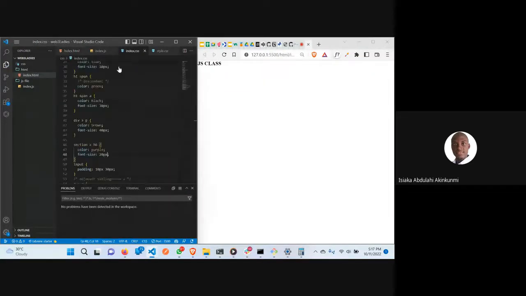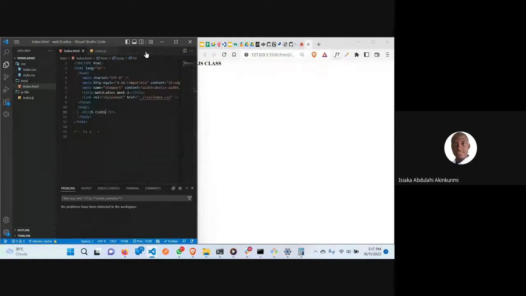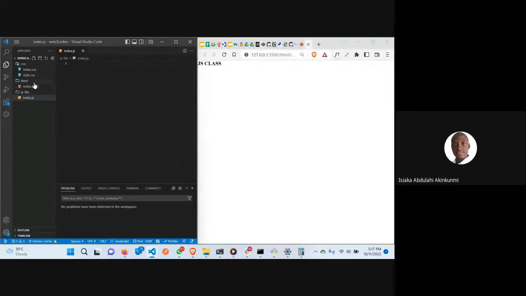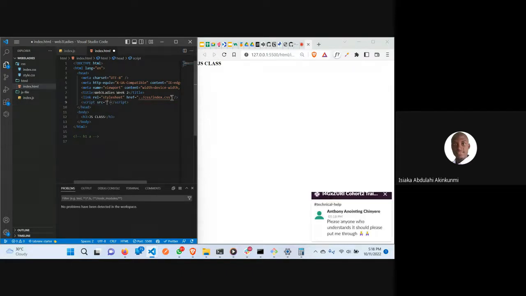I would even like to, okay, it's not necessary. We don't really need our styles. We don't even need our index.html again. But okay, we will need it because I need to link my HTML to my JavaScript. So there are two ways of linking. I think you have been taught. Either you put it on the head, and if you are putting it on the head, you can use a snippet like this. So this is what we have. You're just going to put the source.